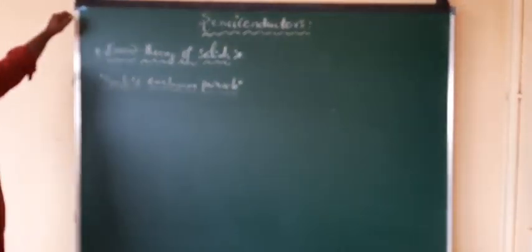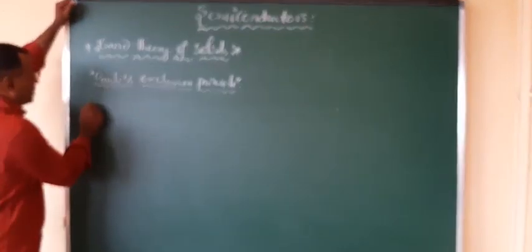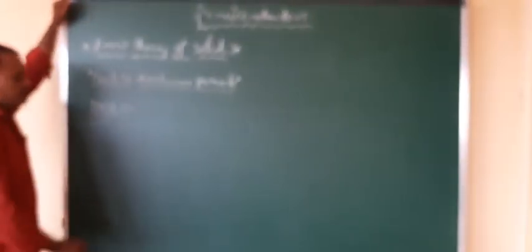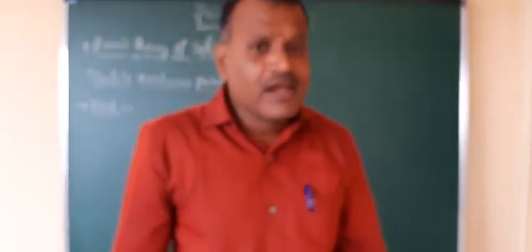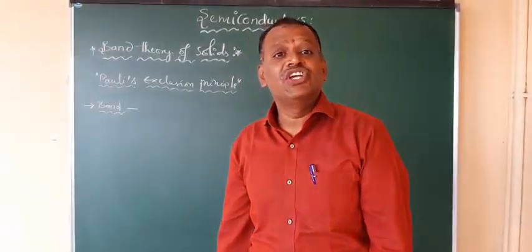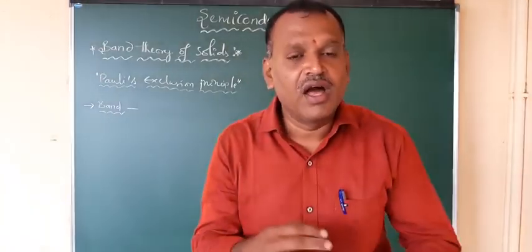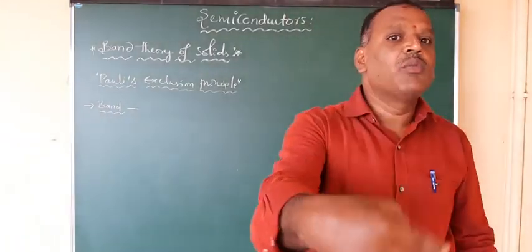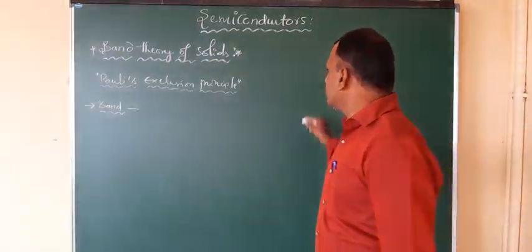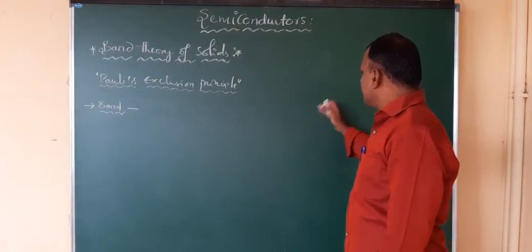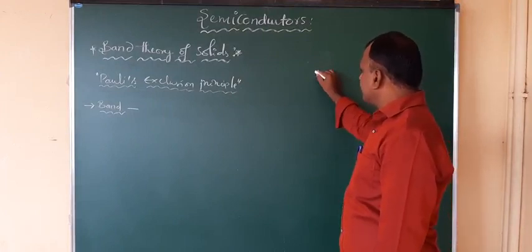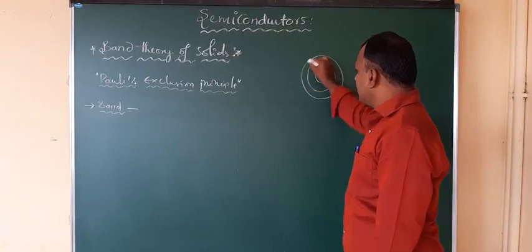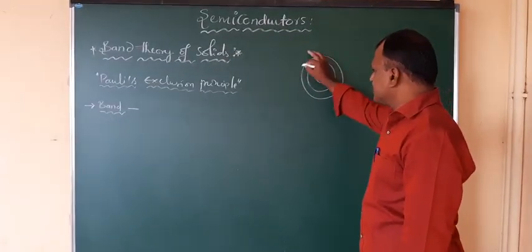Now in this, we need some terminology: band. So what is a band? A band is the set of energies of electrons which are almost equal, so they are located in a region. In a solid, atoms are very closely packed. This is one atom, and around the nucleus electrons are revolving in different energy levels.